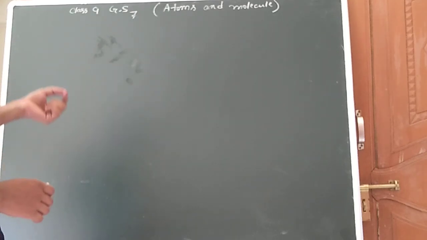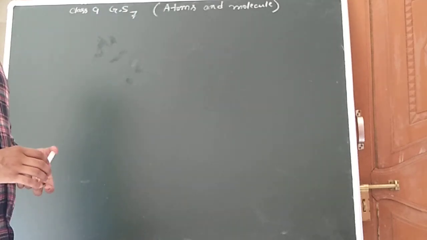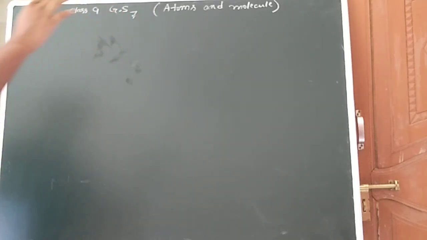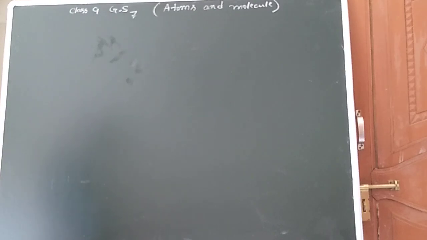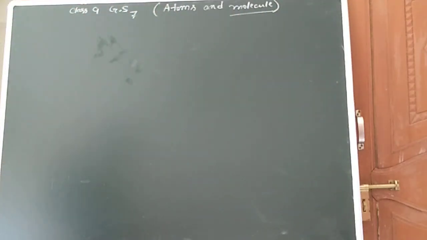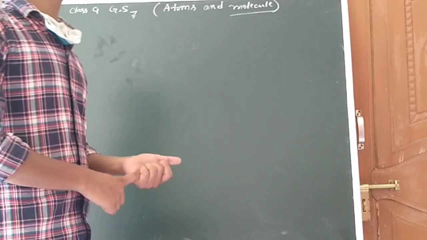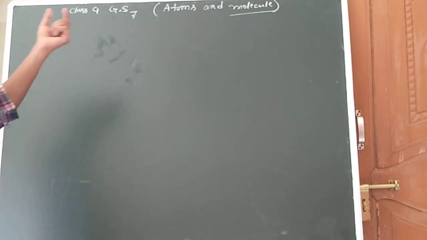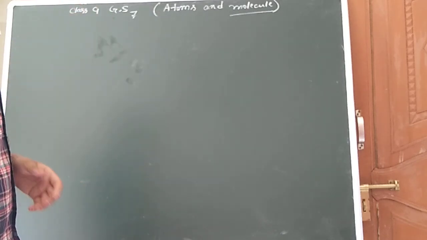These small particles are called what? Molecules. When we divide matter further, we obtain small particles, and these are called molecules. So today our chapter is Atoms and Molecules, Class 9, General Science, video number 7. What are molecules? Molecules are the smallest particles. They are so small we cannot see them with our naked eyes.